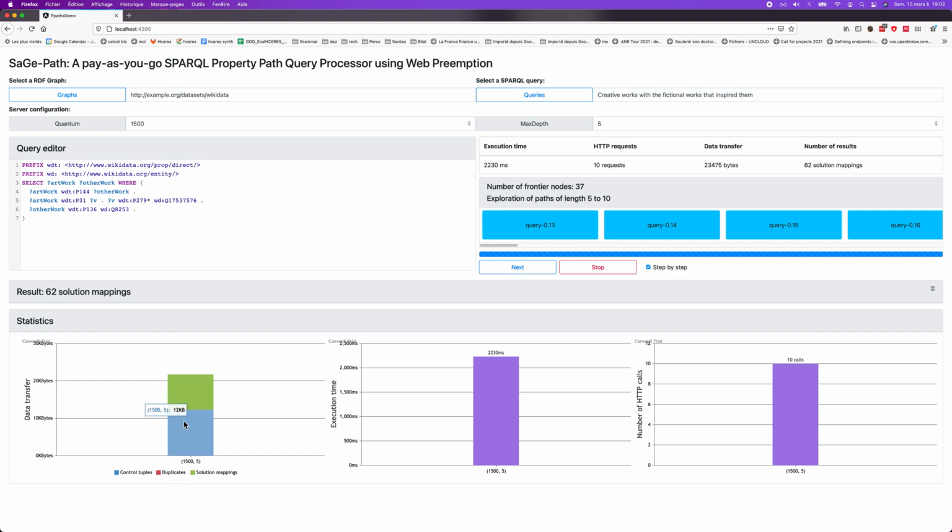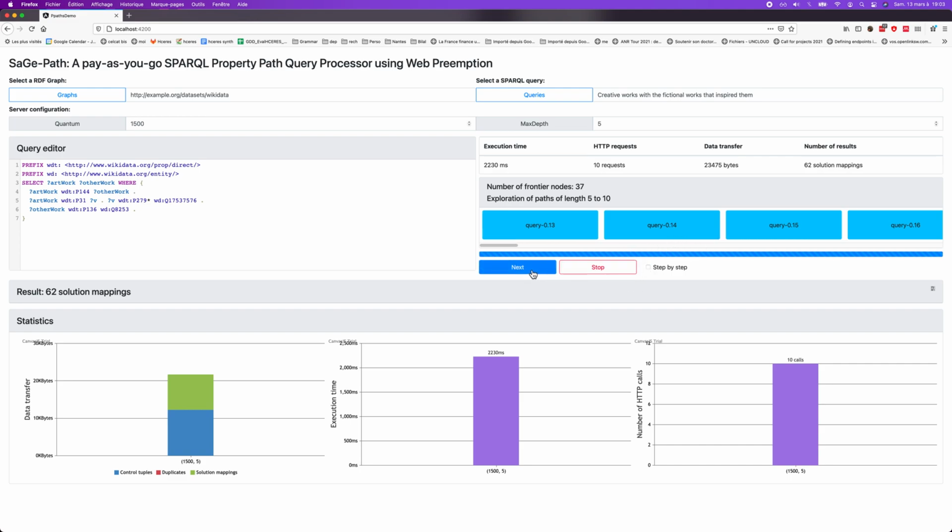And for data transfer, we have three things, in fact: control tuples, duplicates, and solution mappings. So of course, to execute such query, we are sending control tuples, allowing the client to generate all these subqueries and guaranteeing to the client to terminate the query.